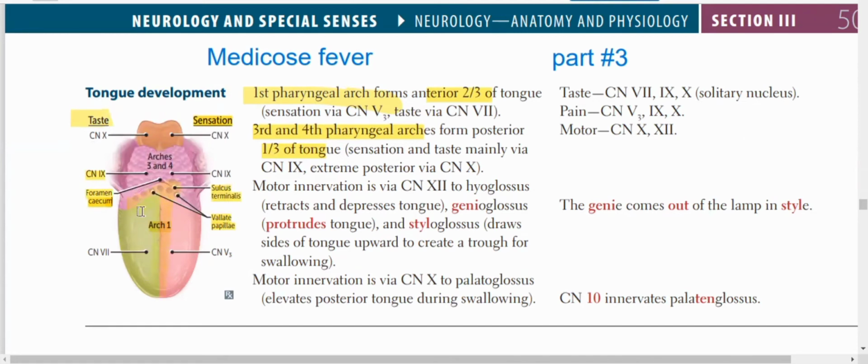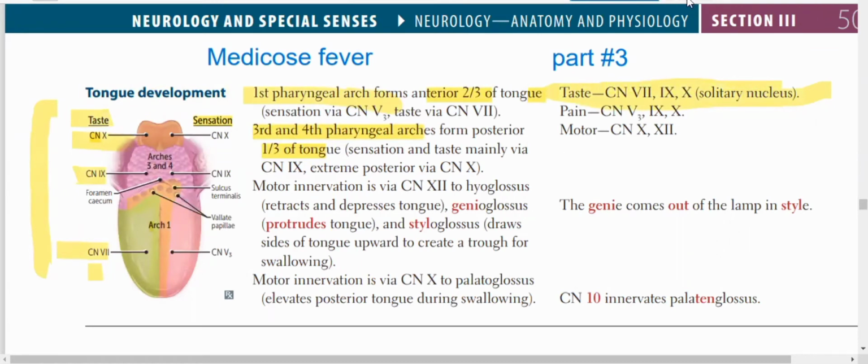In the case of the anterior two-thirds of the tongue, taste is supplied by cranial nerve 7, which is the facial nerve. Taste sensation in the posterior part is mainly by 9 and 10. That's why 7, 9 and 10 are involved in taste sensation: the anterior two-thirds by cranial nerve 7, then the posterior one-third by 9 and lastly 10, which is the vagus nerve. That's why taste sensation is mainly carried by cranial nerves 7, 9 and 10 to the solitary nucleus.